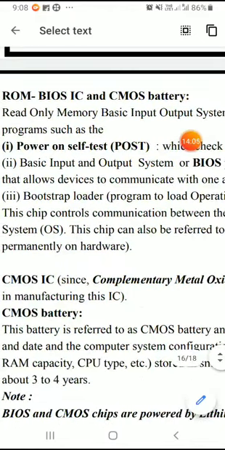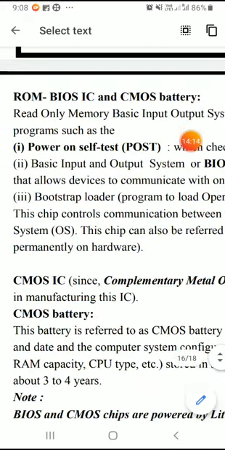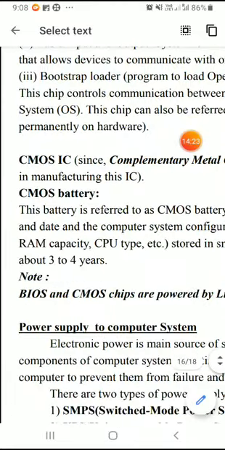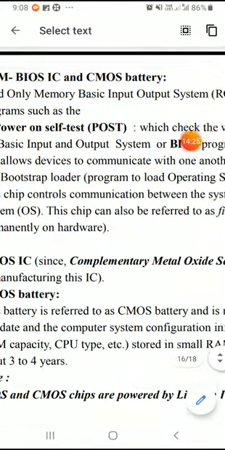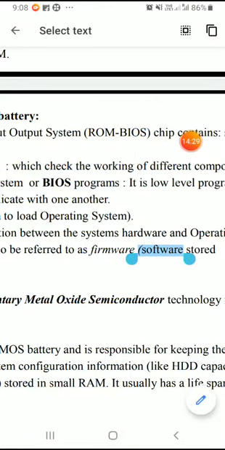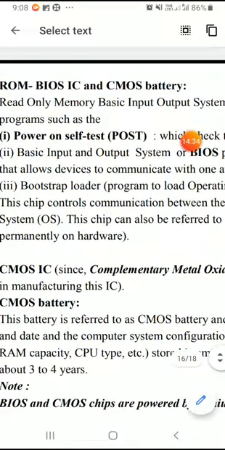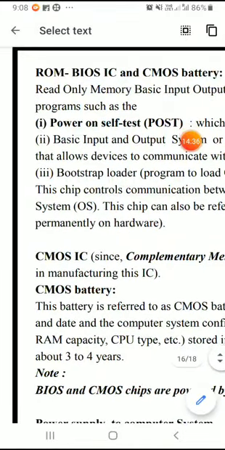Next one is called the bootstrap loader, or the program to load the operating system. Usually the operating system loader is placed in a BIOS chip in order to make the computer system operable. So this chip can also be referred to as firmware, that is, software stored permanently on hardware.